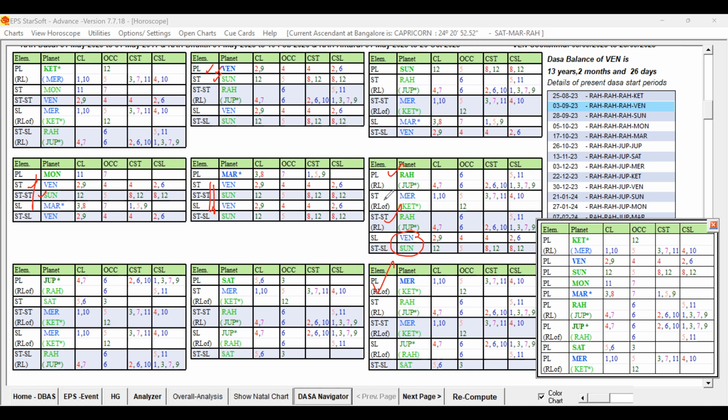So you can see Mercury, ruler of Rahu itself, is playing as the sublord, and that is the Antara lord, and Rahu is acting as the star lord, and Jupiter. So that way, Rahu, Mercury, Mercury as the Antara. So that way, whenever the ruler of the Bhukti lord is acting as the Antara lord, or the Antara lord is having the key planet of the Bhukti lord, then we need to be careful.